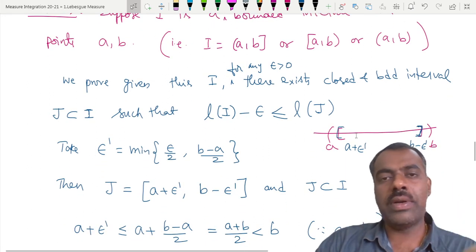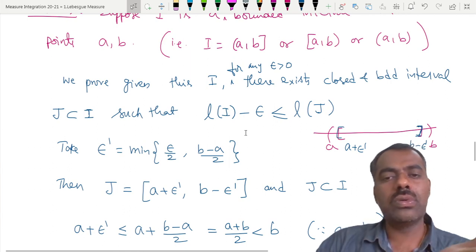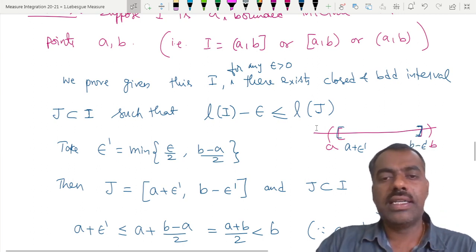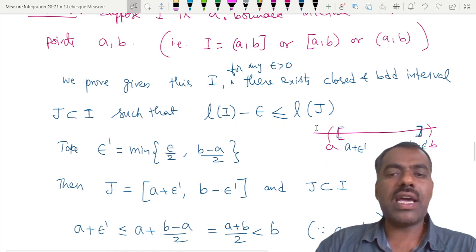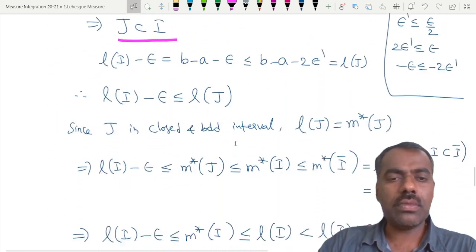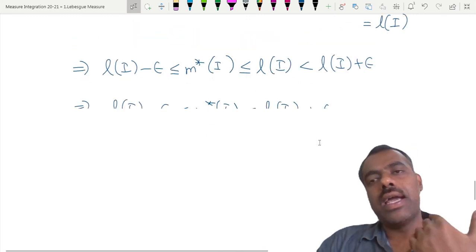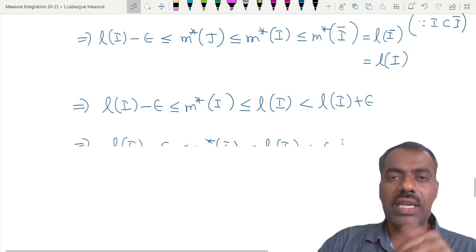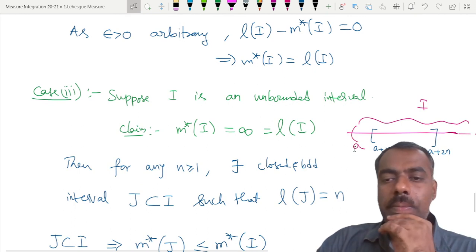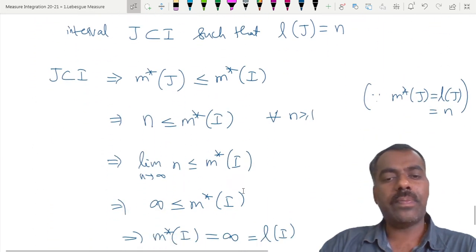Then what have we found? We have found a closed and bounded interval J contained in I satisfying this condition. If you remove that epsilon from this length, it is smaller than this, which means J is almost close to I. I and J are almost close, but J is a closed interval whereas I is a bounded interval. Then also we have proved it. And the last case: if it is an unbounded interval, then using the fact that there exists a closed and bounded interval contained in it, with length n for any given n greater than or equal to 1, we apply this and we get the result.